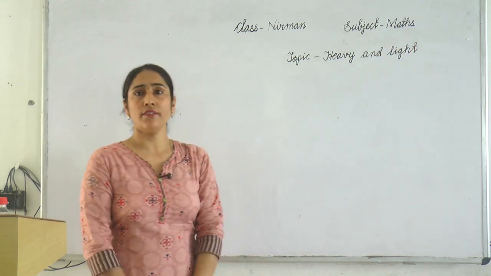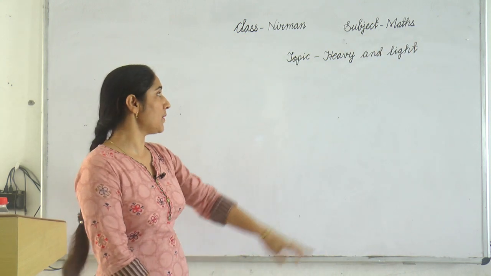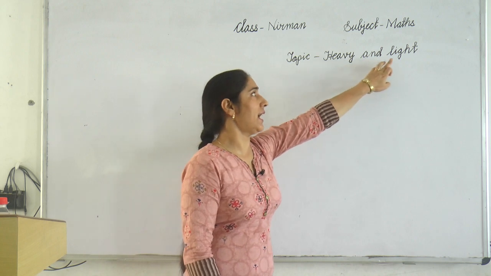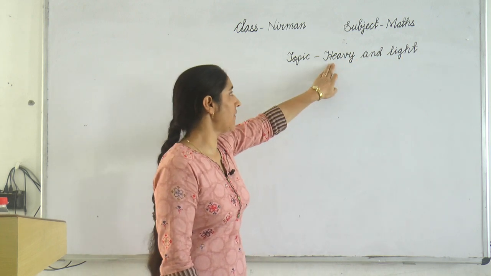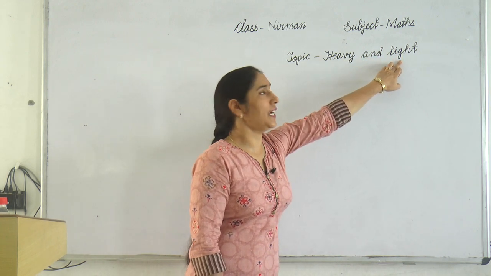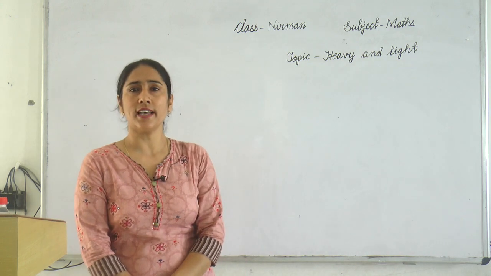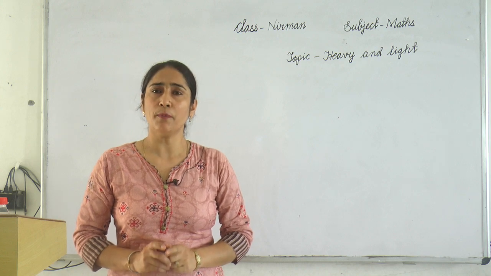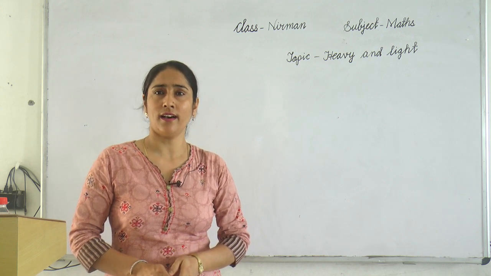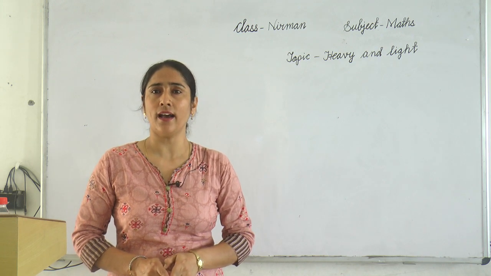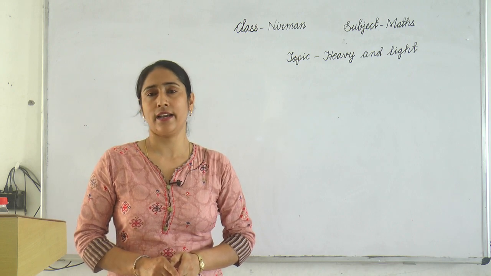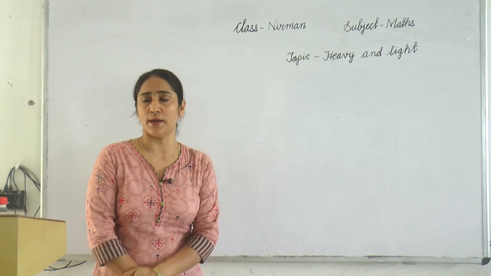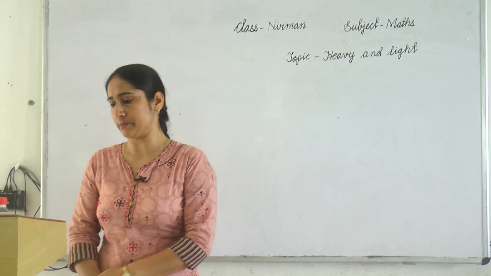Okay, today we are going to learn the concept of heavy and light. You know students, what is heavy and light? Heavy means bhara. Light means halka. Heavy means bhara, light means halka. Okay, I am going to give some examples by showing some objects.